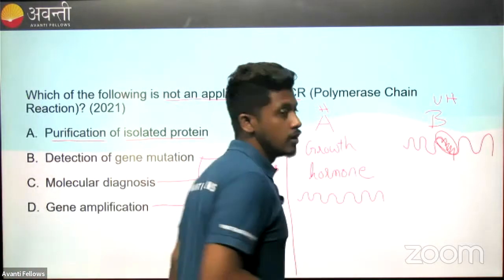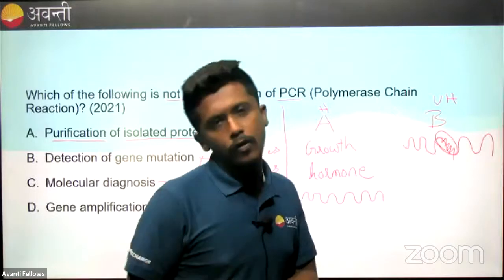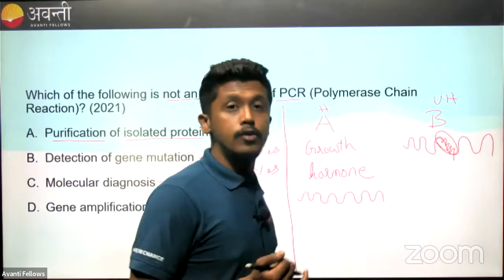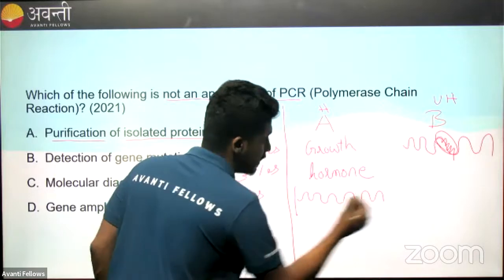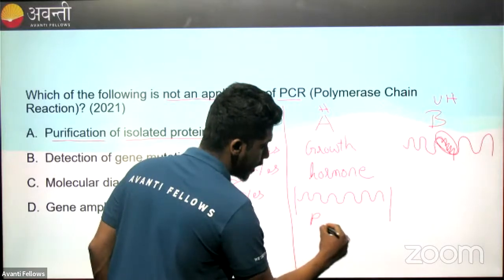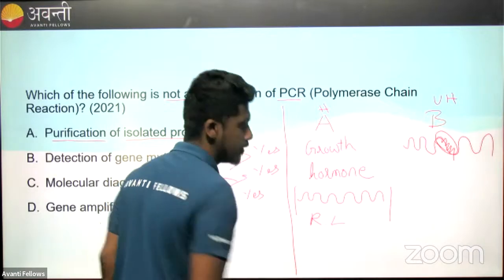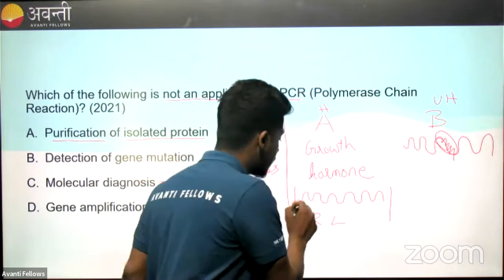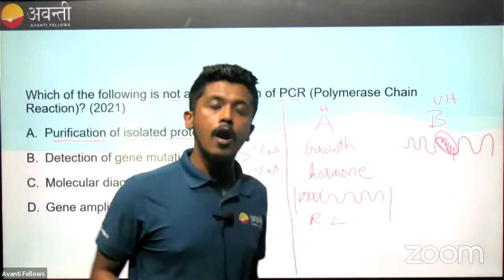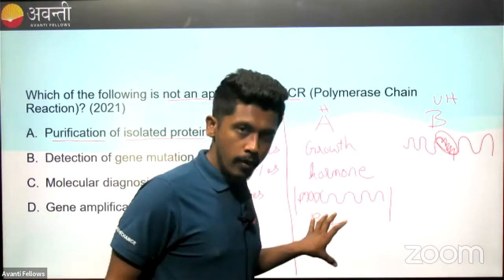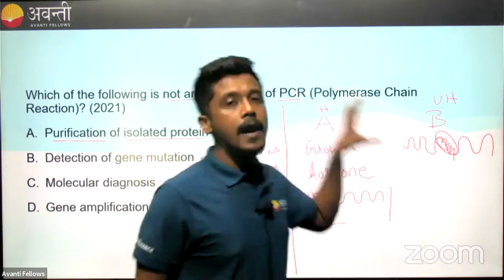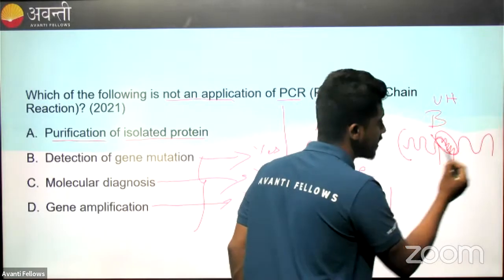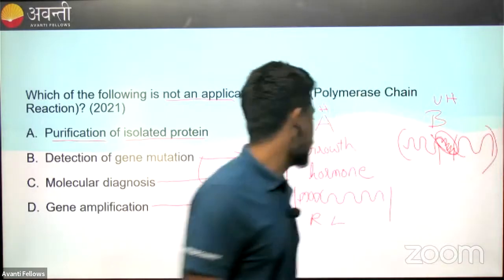Now, we cut it and undergo electrophoresis, or go for radioactive hybridization. How do we do it? We take our healthy gene and label it with radioactive labels. This is called a probe. We take this probe and hybridize it. When we hybridize it, all the sequences that are not mutated will be hybridized.